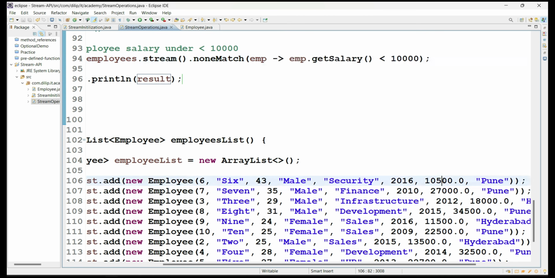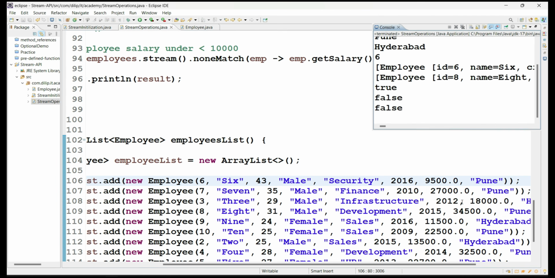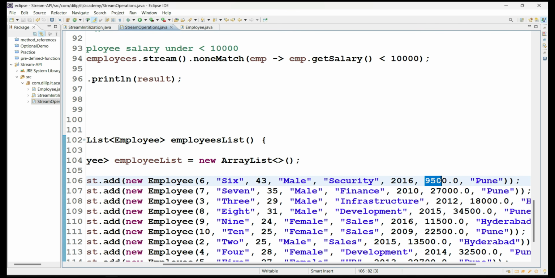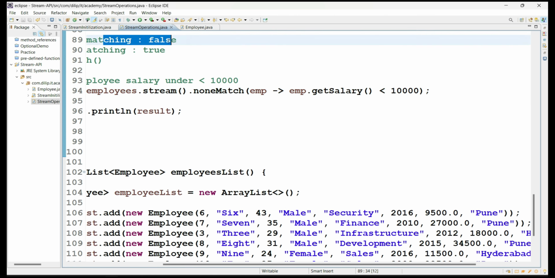For example, let me make one value 9,500. Just to make sure the functionality is breaking or not, I mean whether it is returning false or not. See now, out of 10 employees, 9 are not matching, but one employee salary is matching this condition. So that's why if anyone is matching, then you are going to get the result false.